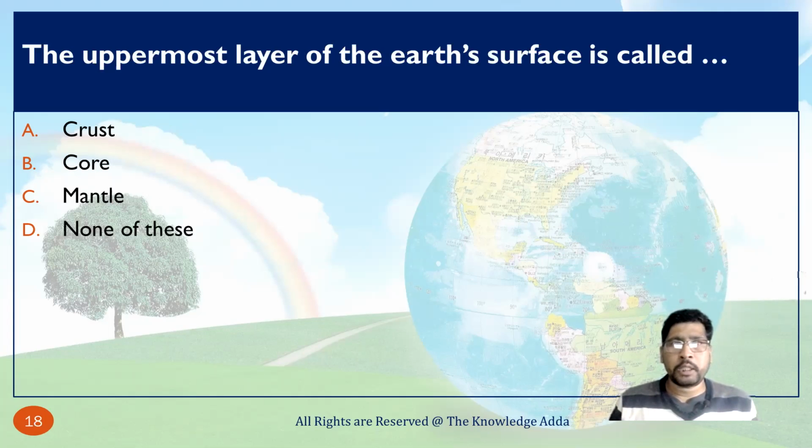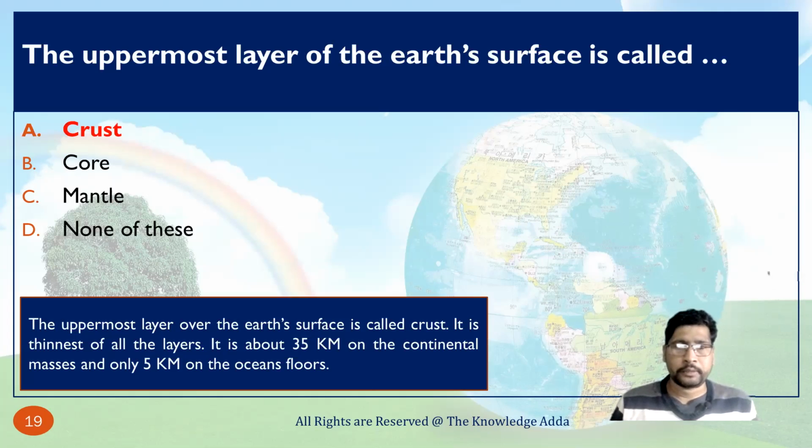The uppermost layer of the earth's surface is called crust. The uppermost layer of the earth's surface is called crust, and it is the thinnest of all layers. It is about 35 kilometers on the continental masses and only 5 km on the ocean floor.